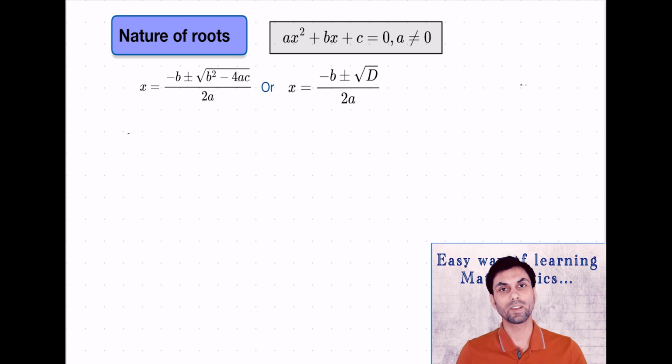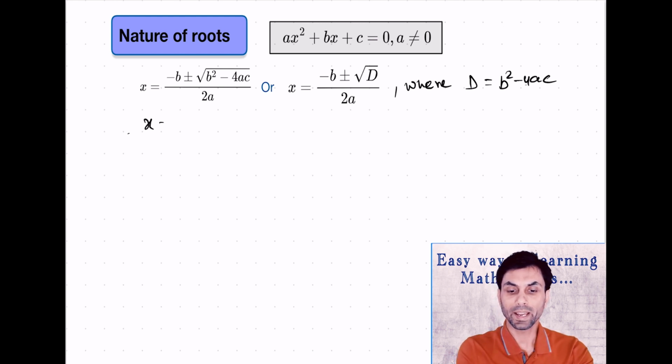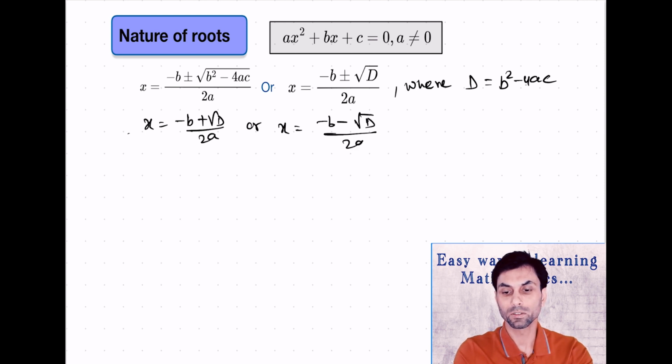As in our last session we had discussed that for a quadratic equation at most two roots exist and we can find out the value of x using the quadratic formula as x equals to minus b plus minus square root of b square minus 4ac upon 2a, which also can be written as minus b plus minus root D upon 2a, where D is equals to b square minus 4ac. Now here the value of x is minus b plus root D upon 2a, or x equals to minus b minus root D upon 2a.